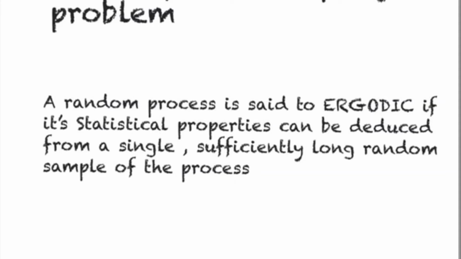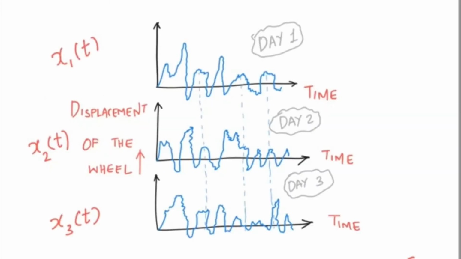A random process is said to be ergodic if its statistical properties can be deduced from a single sufficiently long random sample of the process. The diagram shows the three different graphs for the 3 different days. This differs because the x value differs, whereas x1, x2, x3 differ and the time remains constant.